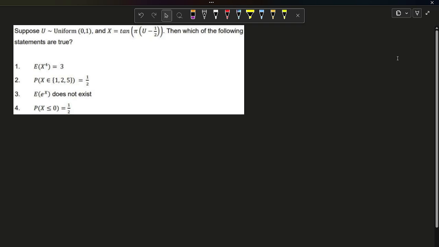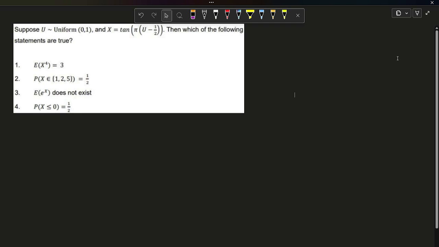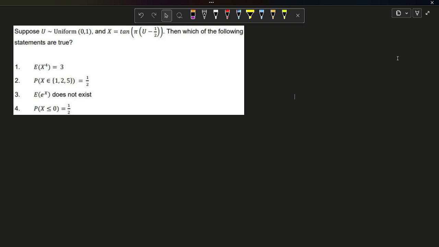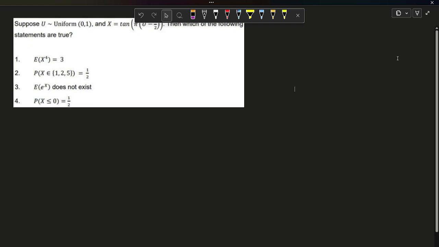So this question is telling us that suppose U can be approximated by the uniform distribution on (0, 1), and X is equal to tan of pi times (U minus half). Then which of the following statements are true? First option is expectation of X to the power 4 equals 3. Option 2 is probability of X belonging to {1, 2, 5} will be half. Option 3: expectation of e to the power X does not exist. And option 4: probability of X less than or equal to 0 will be half.